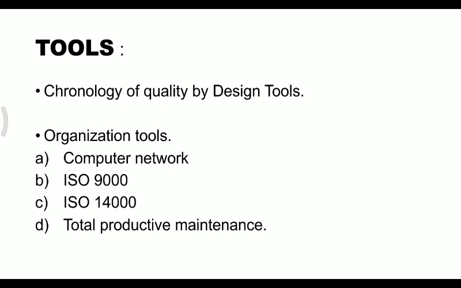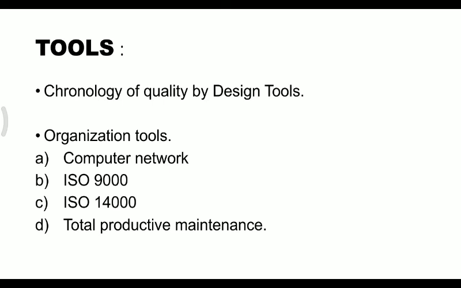With respect to the organization, we have total quality management philosophies, and different tools we are going to use, like computer networks, ISO 9000, ISO 14000. Like ISO 9000, we have studied about the different families.